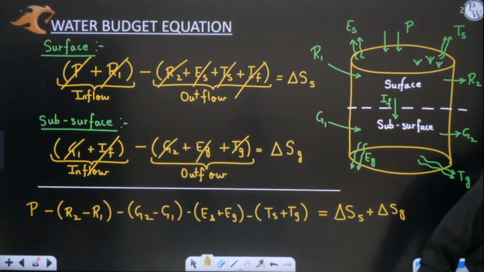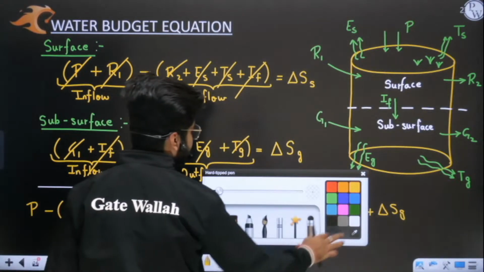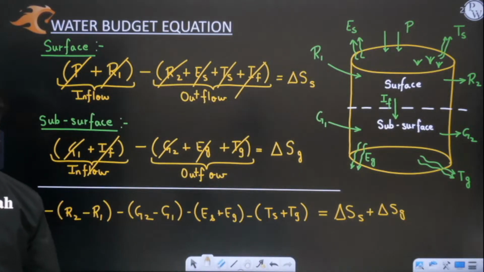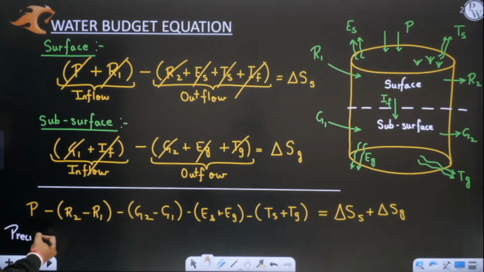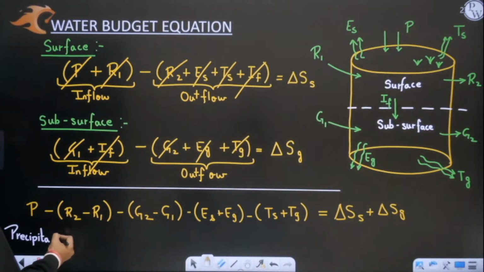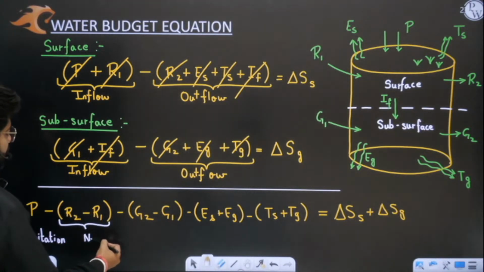Okay, so what is this? This P means precipitation. Let me write the names for each and every term. What is P? Precipitation. What is R2 minus R1? It is nothing but net runoff. What is the meaning of net runoff?